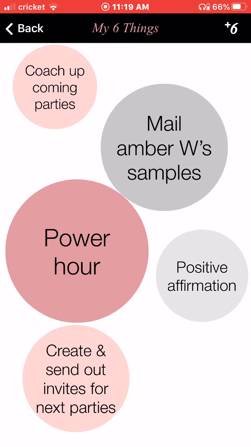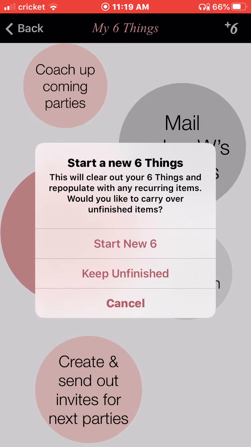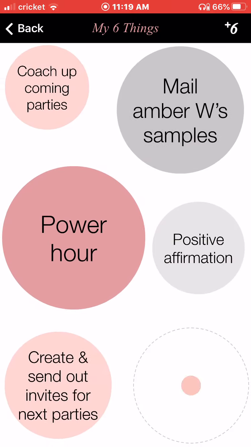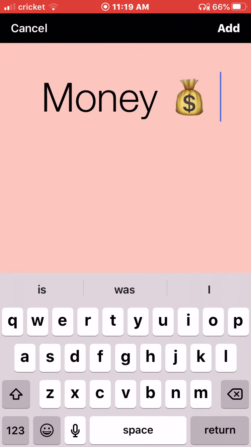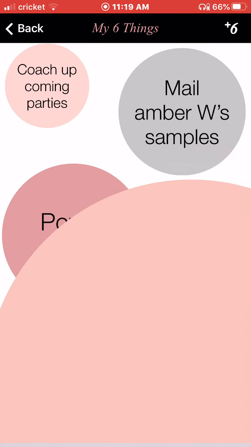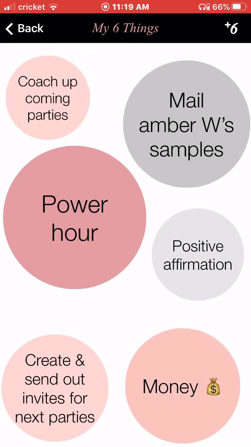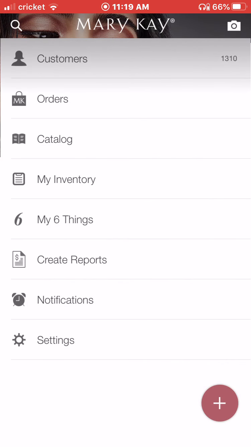Is that not awesome? I'm going to keep unfinished. I'm going to add that again here. So if you're not using this, like, hello, do it. This is fun. I like fun things. Okay. All right. Very cool.